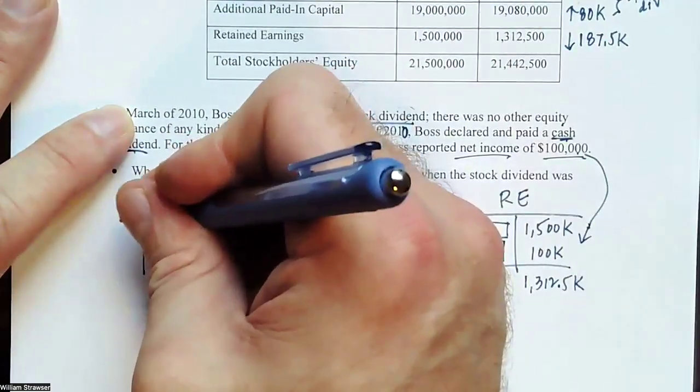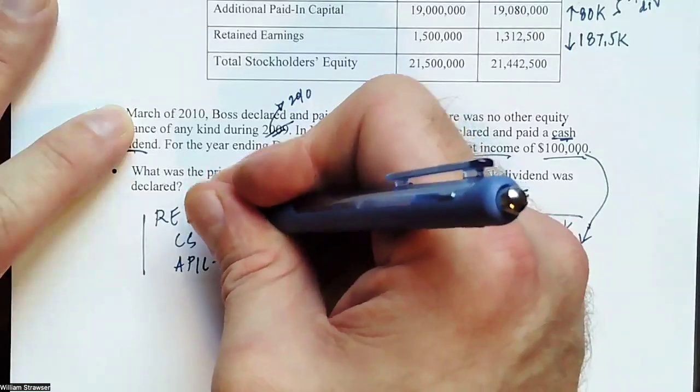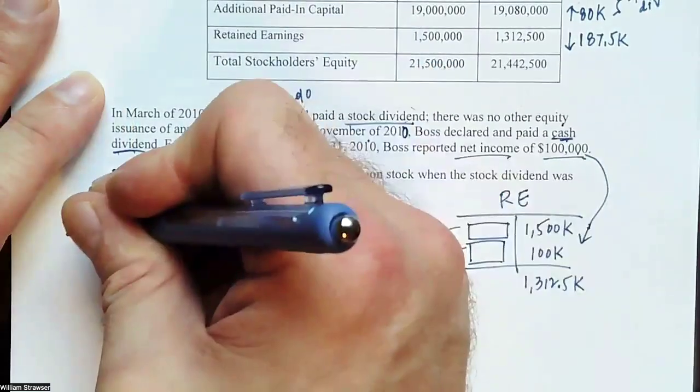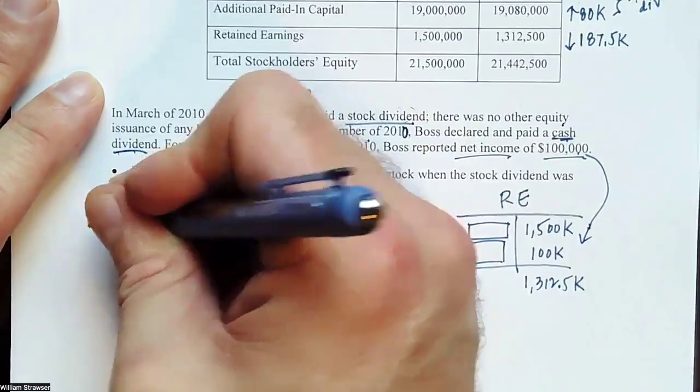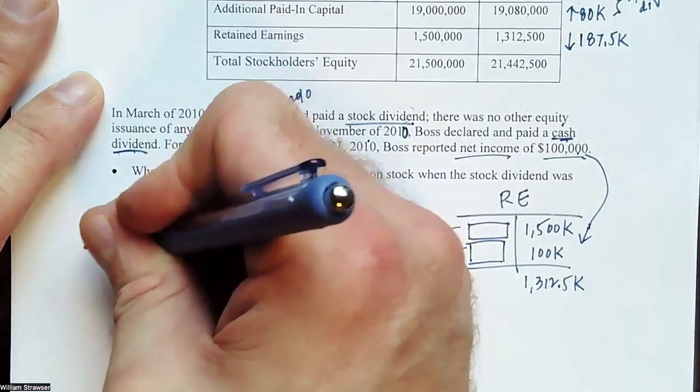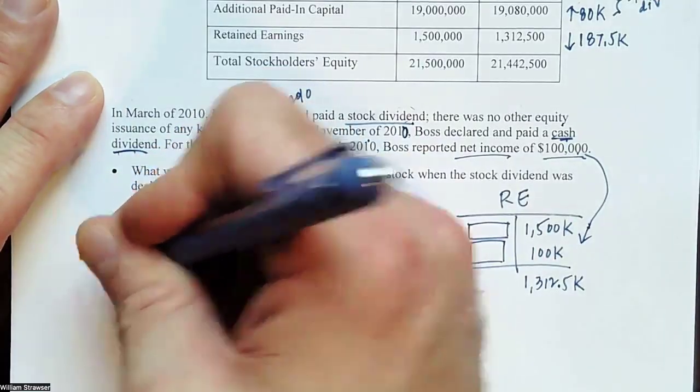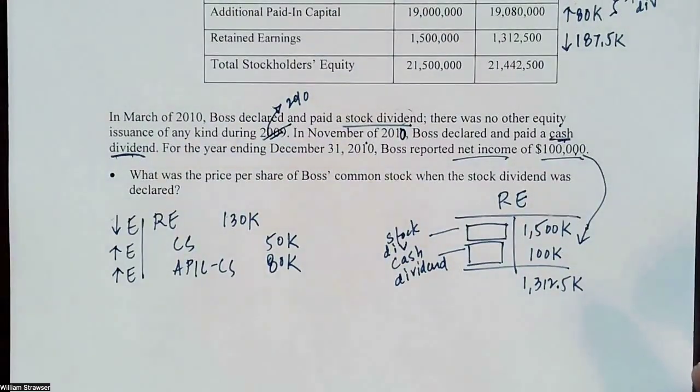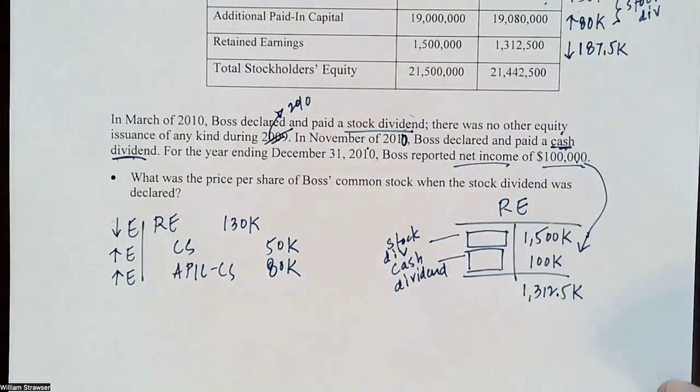And that would be the charge to retained earnings for that amount. We are just issuing new stock through a dividend means no net effect, right? Just as much equity was reduced as it was introduced with the dividend.